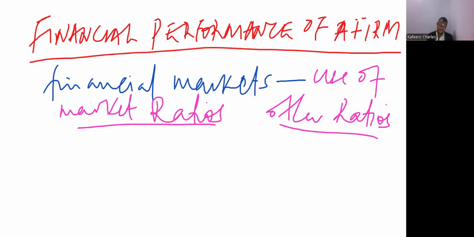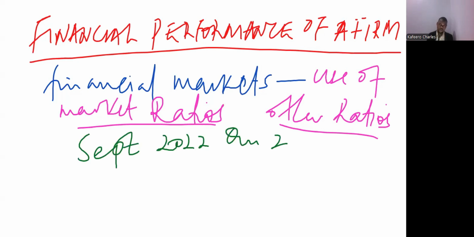But that doesn't conclude that the examiner can't bring a number on ratios. In the old syllabus, we saw the examiner examined the ratios in September 2022, question 2. That's when we started to see those numbers coming up. And actually, the majority of the students didn't do it because it came as a surprise to them; they never expected it to appear.